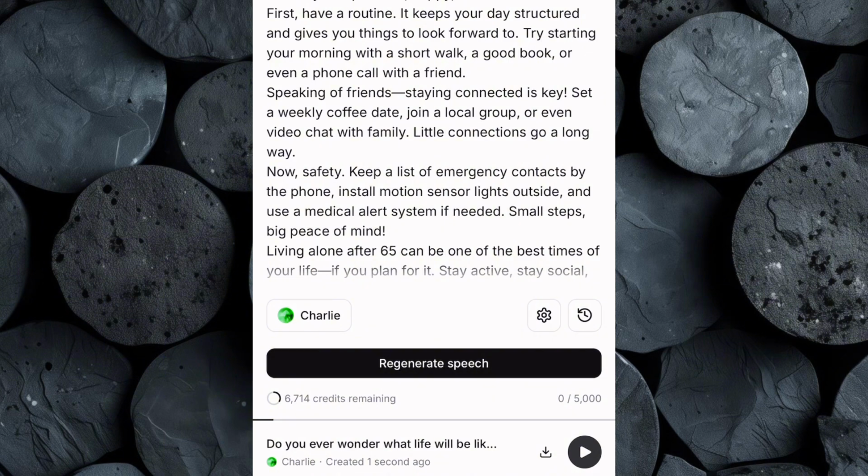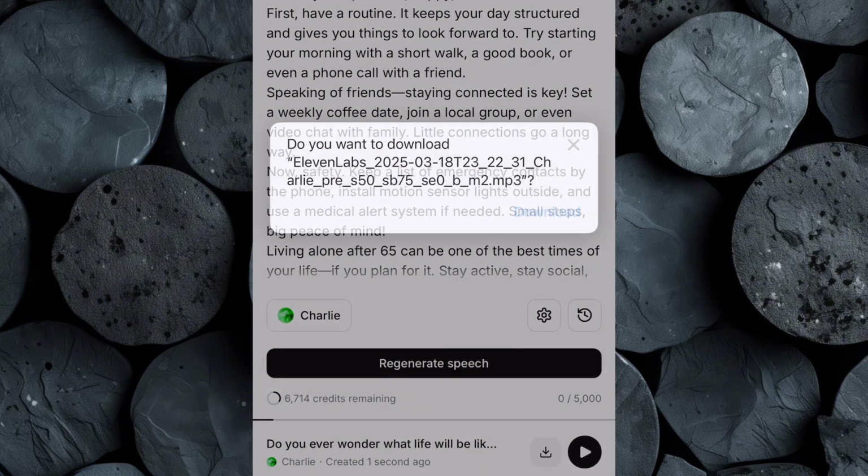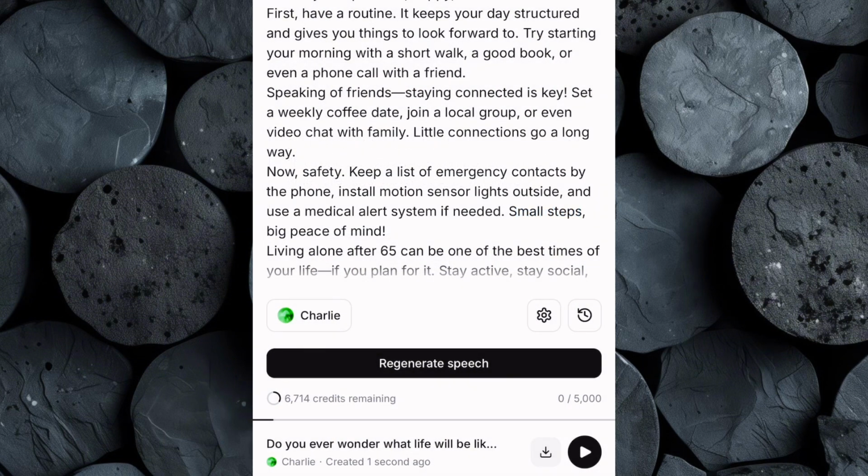If you're happy with the result, download the audio file straight to your device. This voiceover will give your video that polished, professional touch that keeps viewers watching and coming back for more.